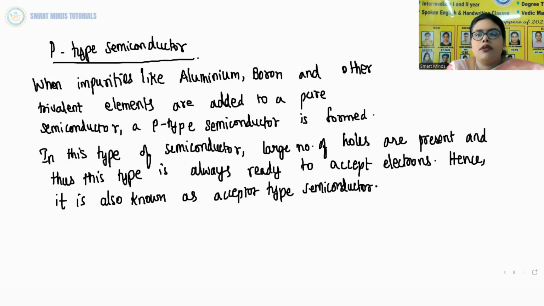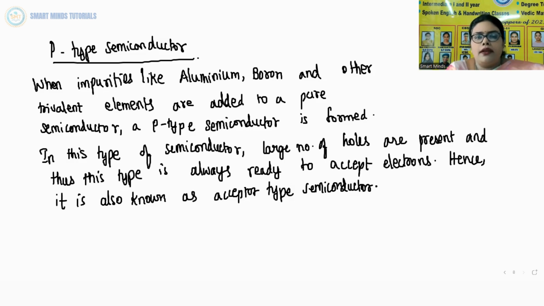Now let's see what a p-type semiconductor is. When impurities like aluminium, boron and other trivalent elements are added to a pure semiconductor, a p-type semiconductor is formed. So what is the difference between n-type and p-type? In n-type, pentavalent impurities were added. In p-type, trivalent impurities were added.